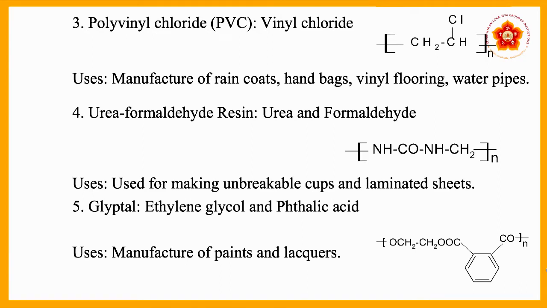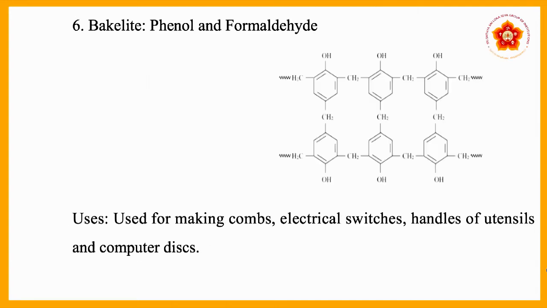Here in the glyptol polymer, the monomers are ethylene glycol and phthalic acid. So this structure you can see. The uses of glyptol are that it is used in the manufacture of paints and lacquers. So the sixth one is bakelite. Here the monomers used in bakelite are phenol and formaldehyde. You can see the structure, and it is used for making combs, electrical switches, handles of utensils and computer disks.